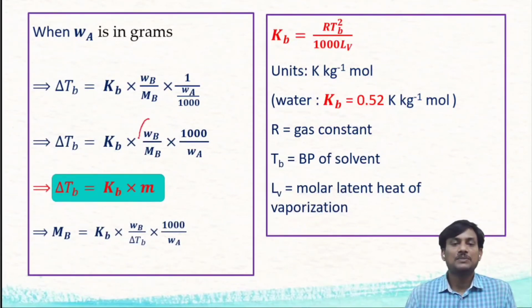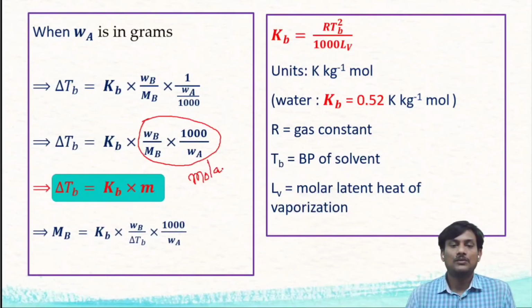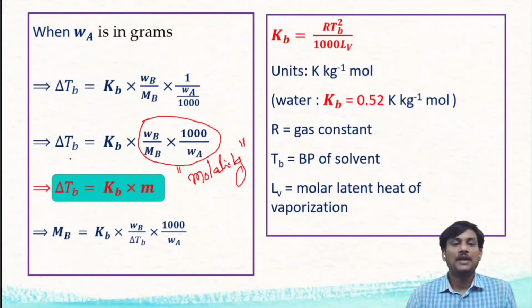We know that this expression is the formula of molality. What is molality? Molality is the number of moles of solute per 1 kg of solvent. So finally you will get delta TB is equal to KB into molality. This is a very important equation. This is the relation between delta TB and molality.